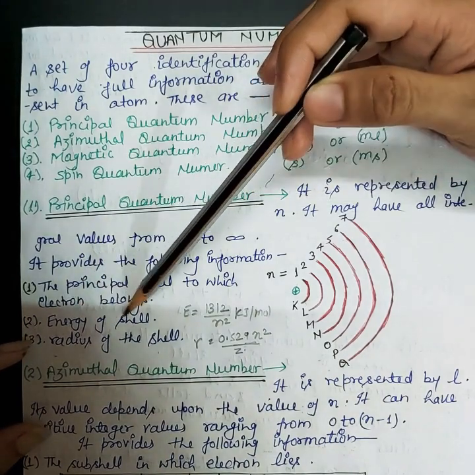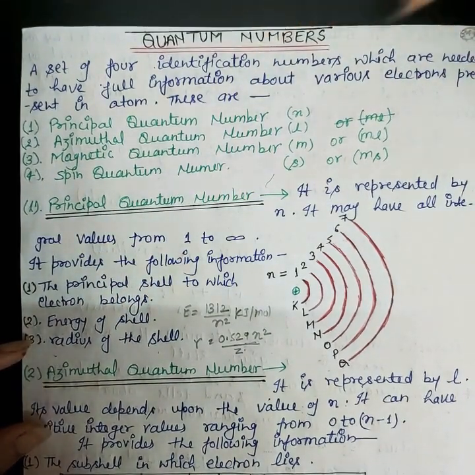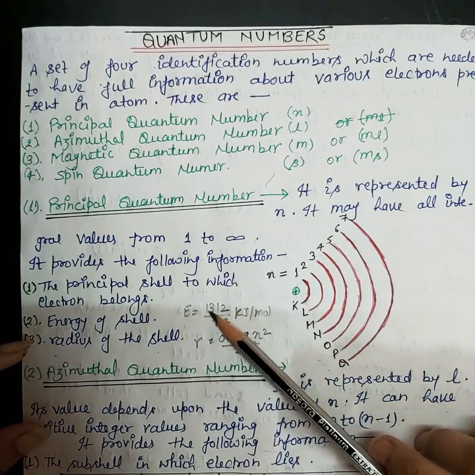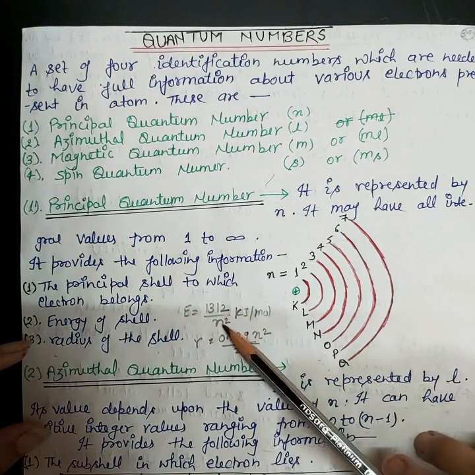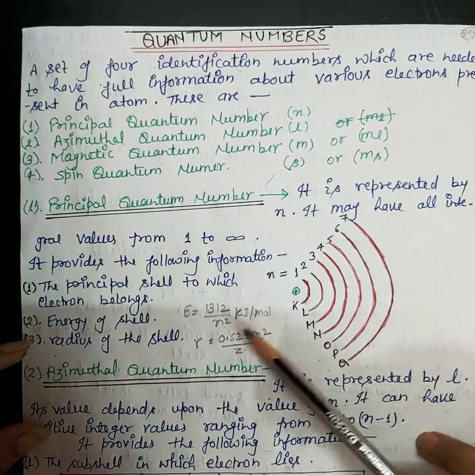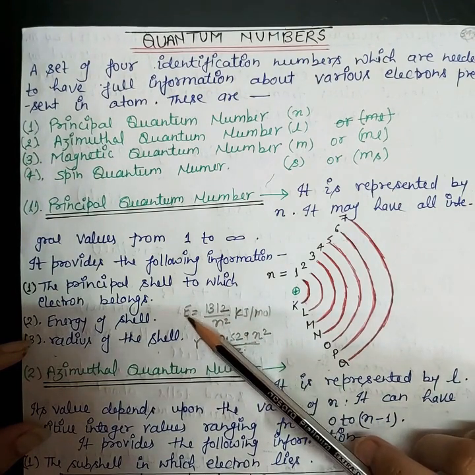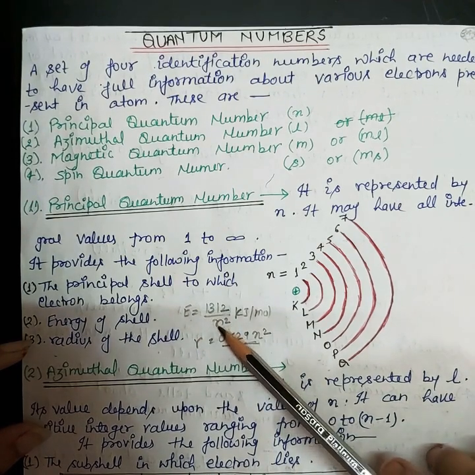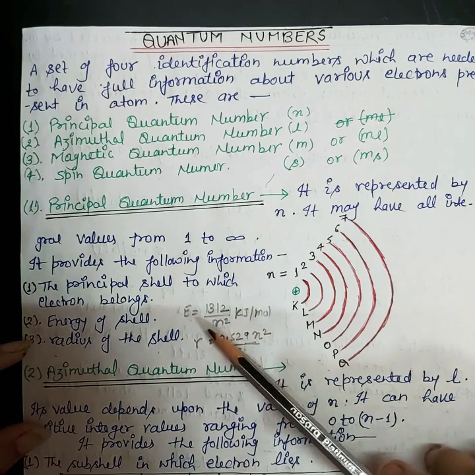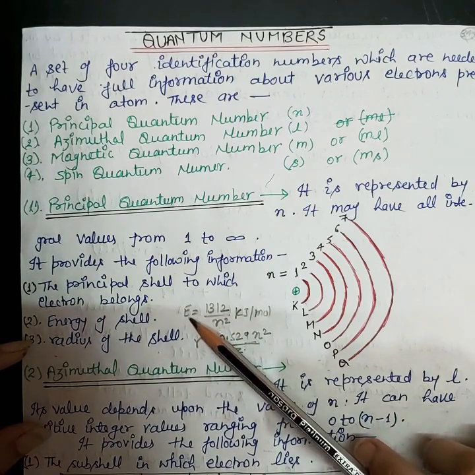Now the second is the energy of the shell. Since E equals 1312 divided by n square kilojoule per mole, by knowing the value of n, you can calculate the energy of the electron. So we can say that n, the principal quantum number, provides information about the energy.